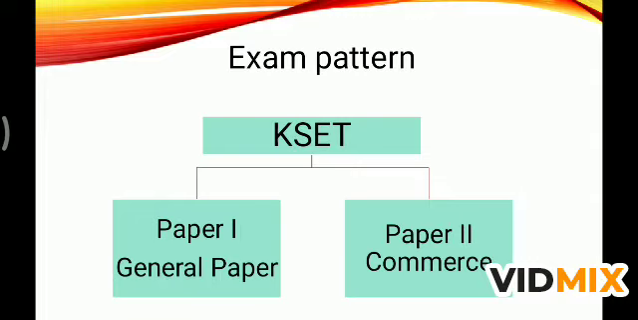Okay, let's start with the exam pattern first. KSET consists of two papers. Okay, there are two papers. First is paper 1 and second is paper 2. Paper 1 is the general paper, which is the same for everyone and every branch. Okay, and the second paper is paper 2, commerce. It is a selective paper.